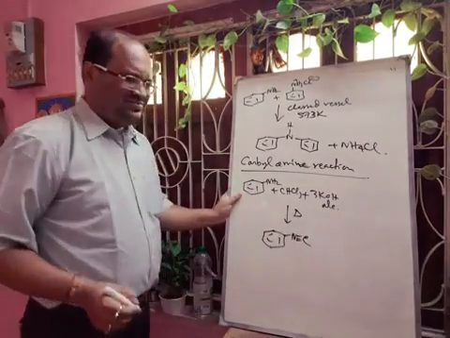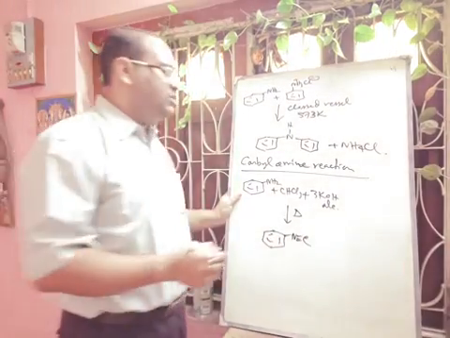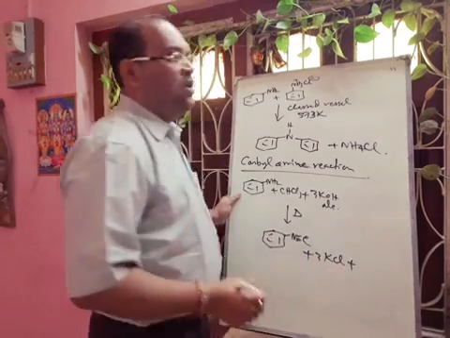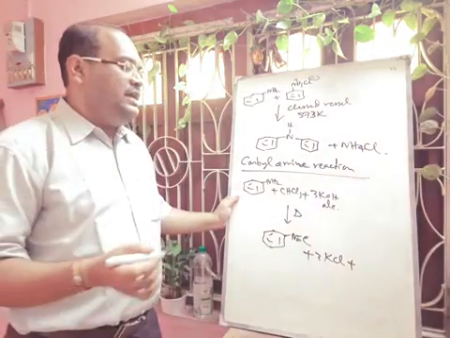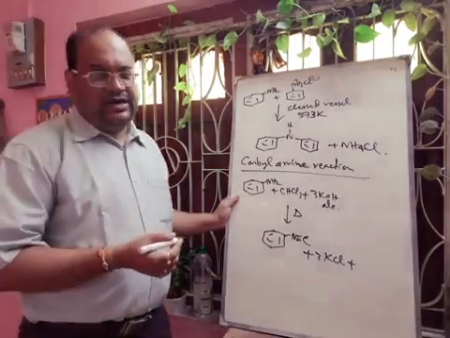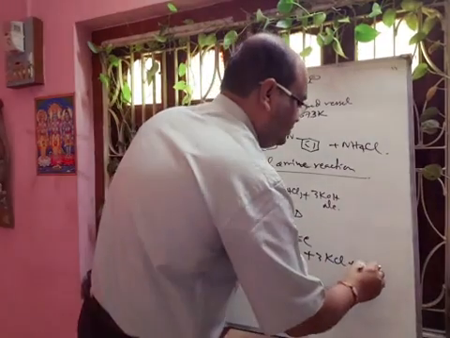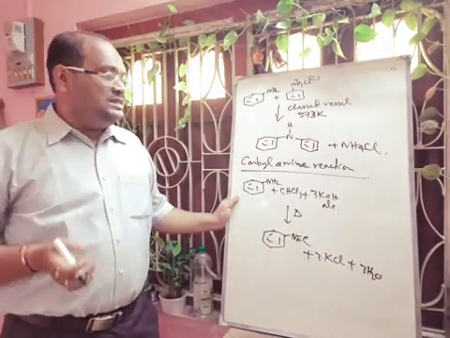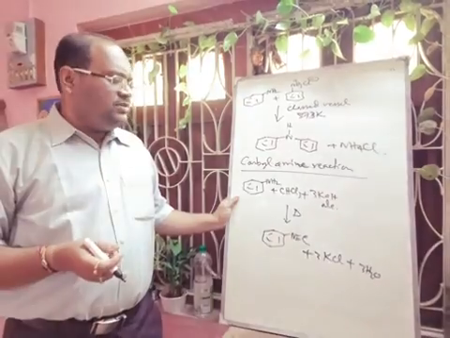It has a very bad, obnoxious smell, and by this test also we can identify aniline. Hope you can understand. Generally it is not done in the laboratory because of its smell.